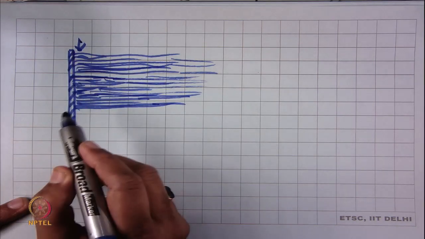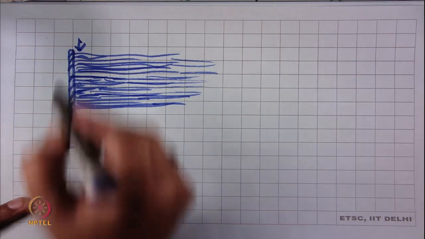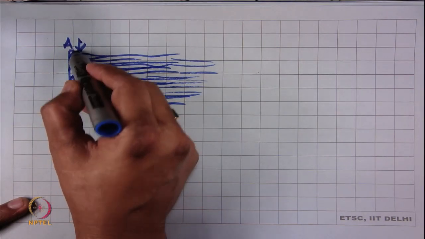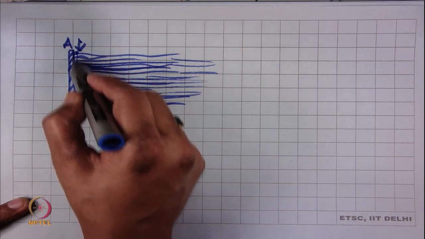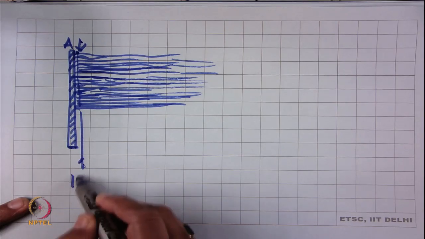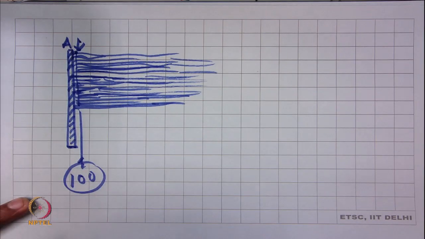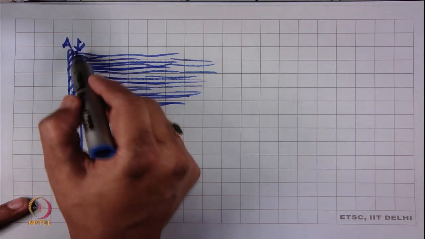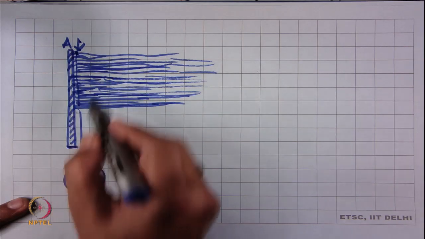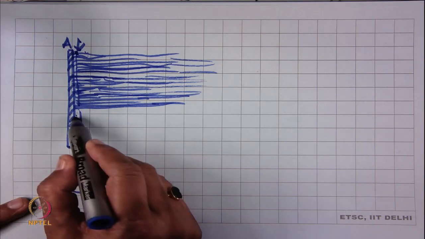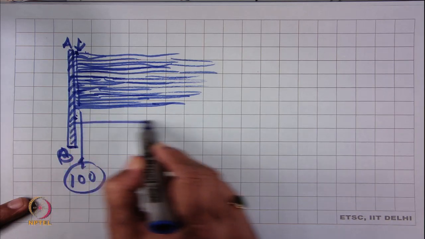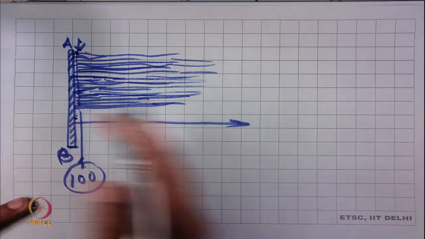This is the starting point close to the clamp, point A. At this point, the number of fibers is, let us say, 100. Now, we try to count the number of fibers here. At this point the number of fibers is 100, then we try to move a line AB rightward, away from the clamp.